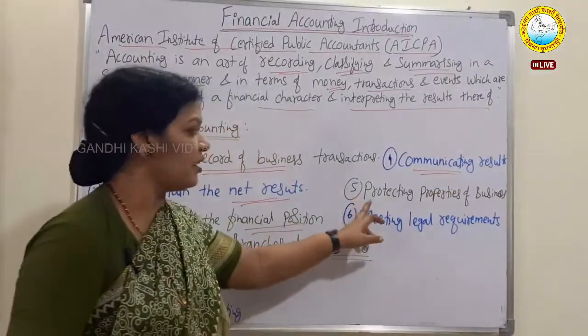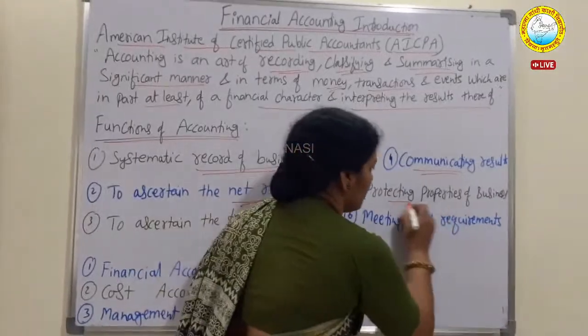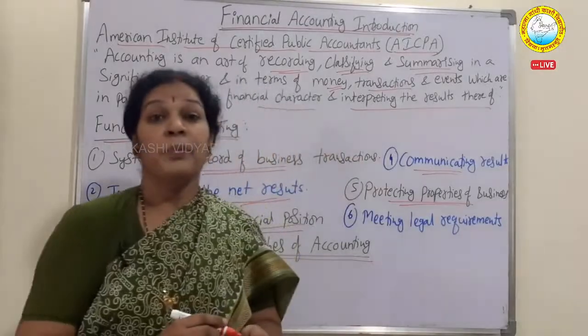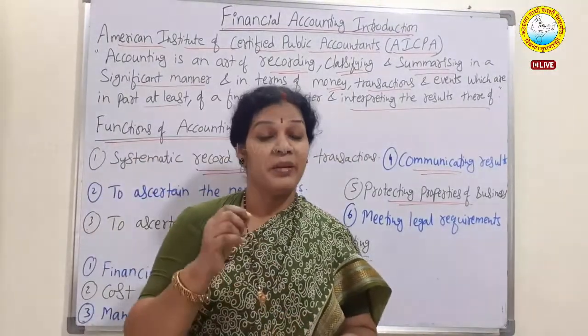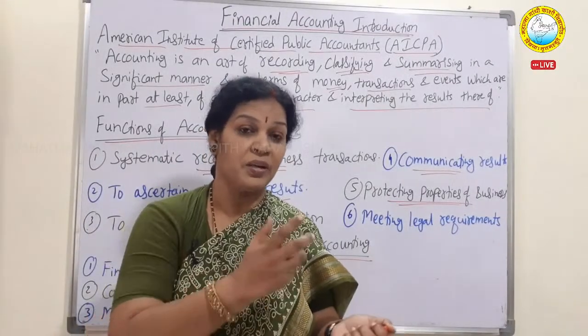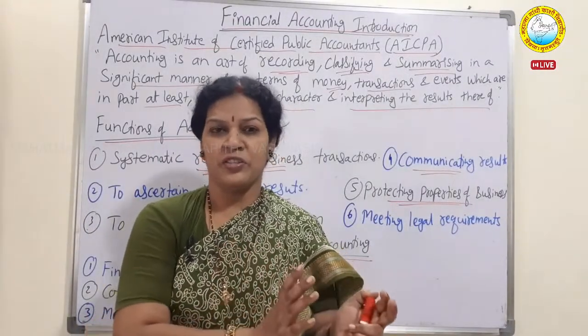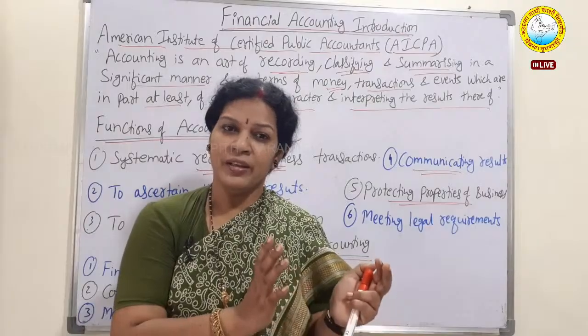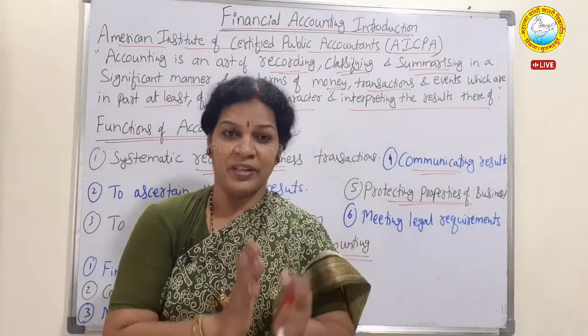And another one is protecting properties of business. Protecting properties of business is another important function. How can we protect the company's properties through accounting? Every transaction is prepared with a voucher or some evidence.